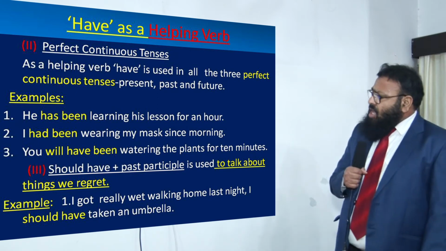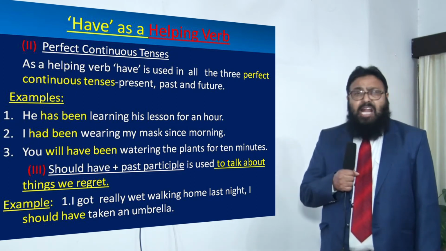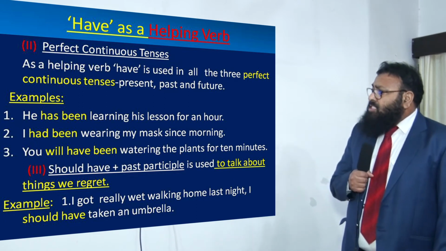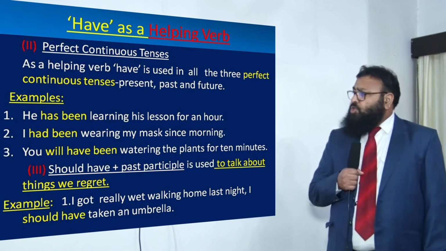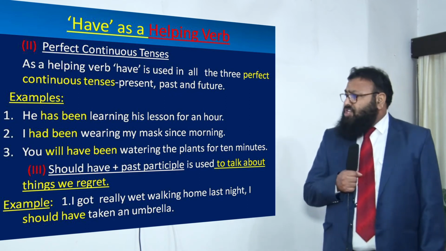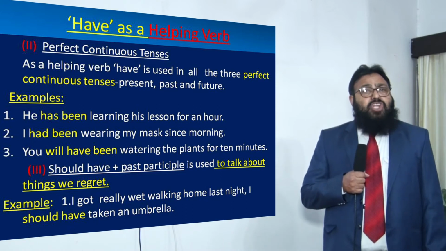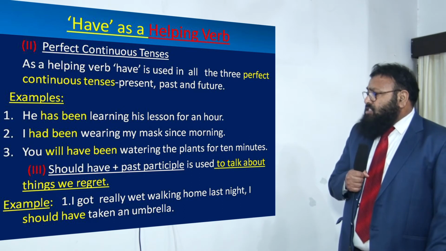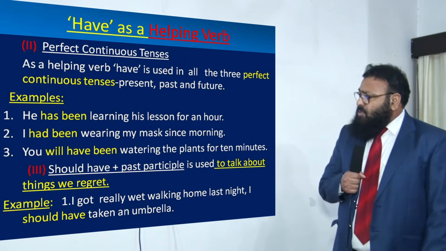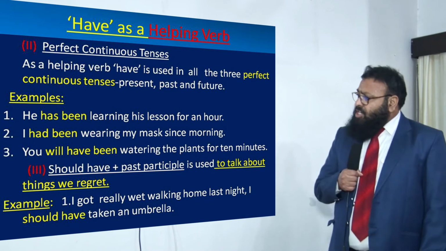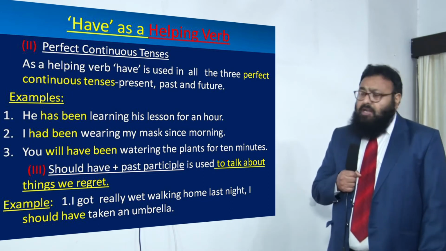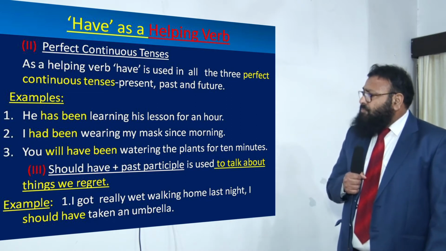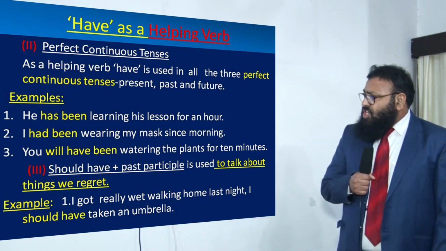Now the second usage of have as a helping verb is with perfect continuous tenses. As a helping verb, have is used in all the three perfect continuous tenses: present, past, and future. Examples are, he has been learning his lesson for an hour. Has been is a helping verb. It has been used with present participle or verb 1 plus ing to make present perfect continuous tense here. It is an assertive sentence.